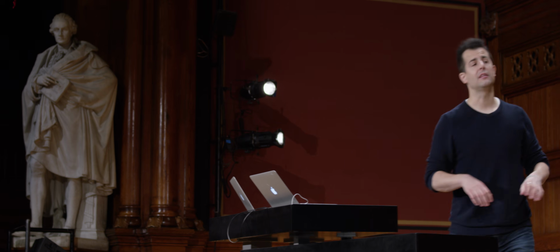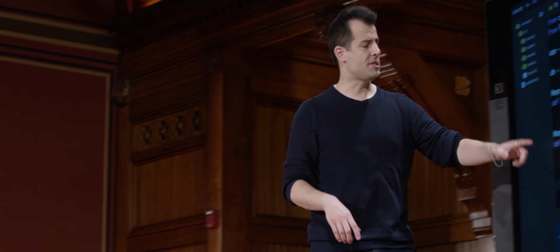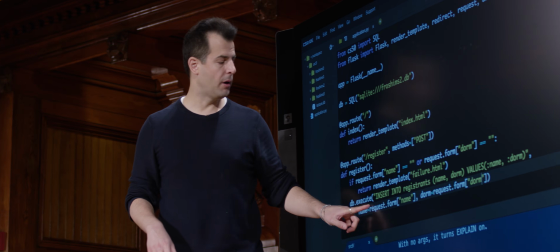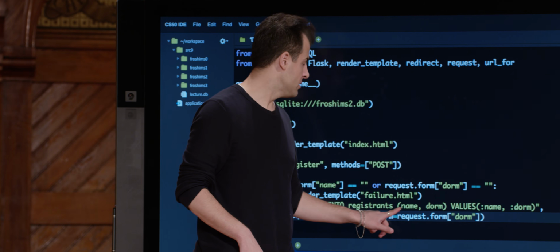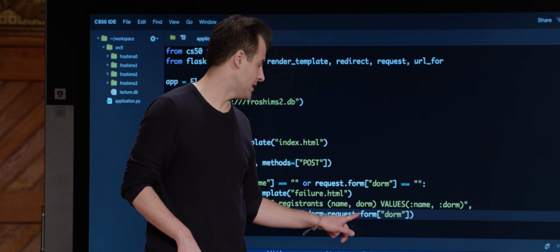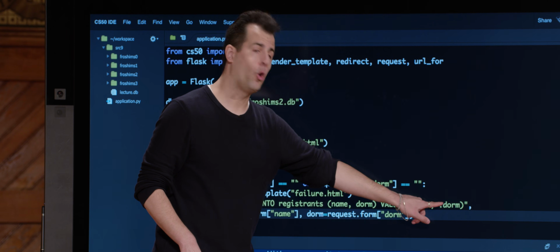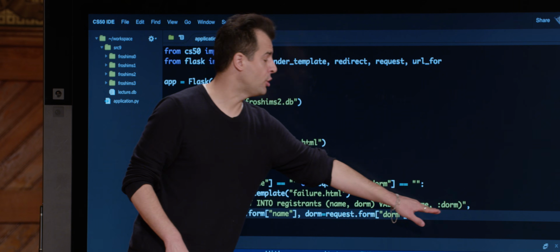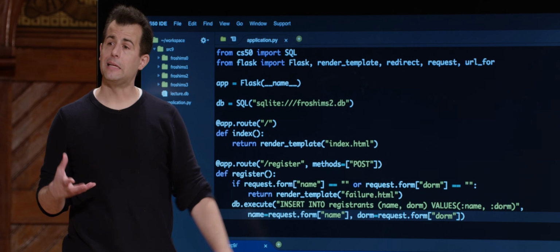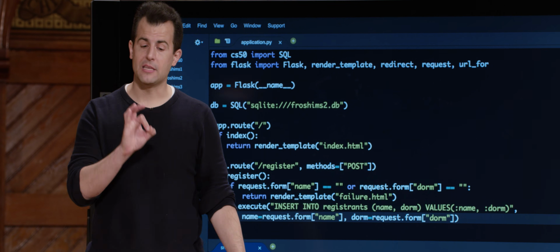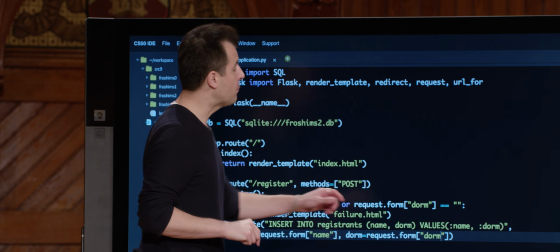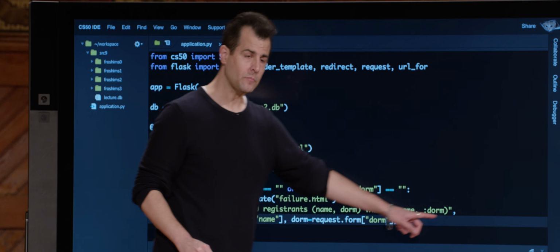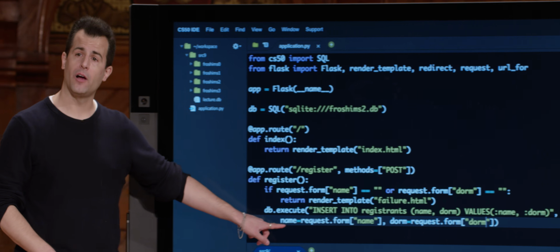So again, this is a Python thing meets SQL thing. In our SQL library, as implemented by the CS50 execute function, we have this SQL statement: INSERT INTO registrants (name, dorm) VALUES (:name, :dorm). CS50's execute method, like many libraries out there, will recognize any words that you have written in a SQL statement that begin with a colon, and will then proceed to substitute in any of the named parameters you provide thereafter.